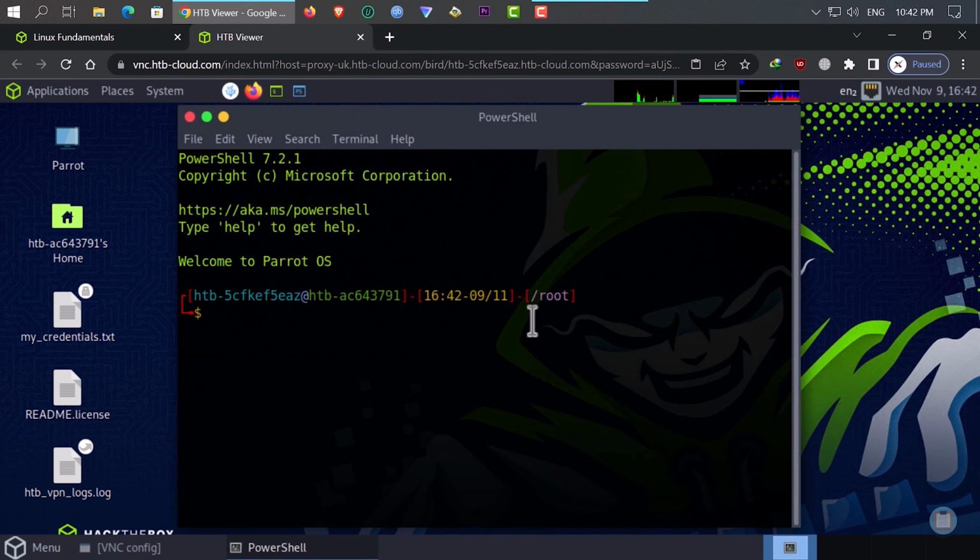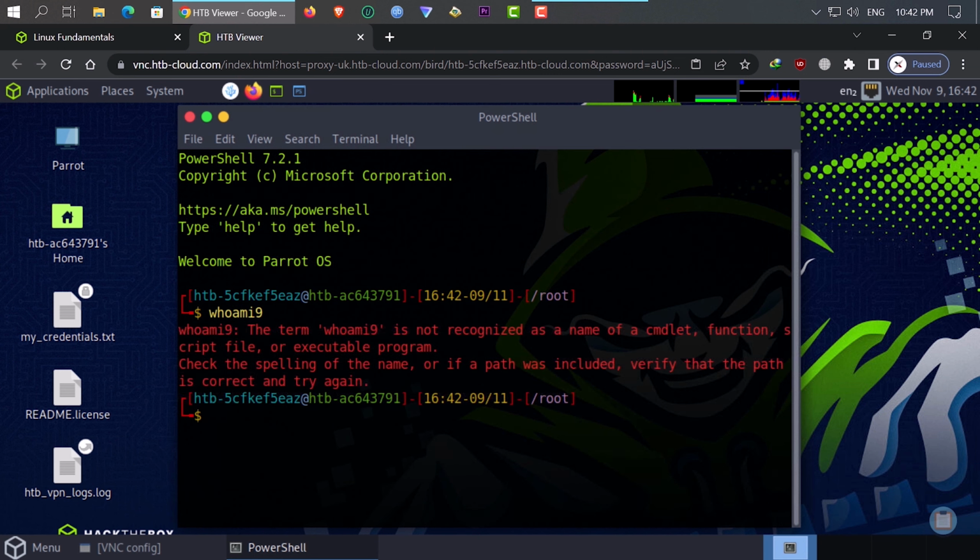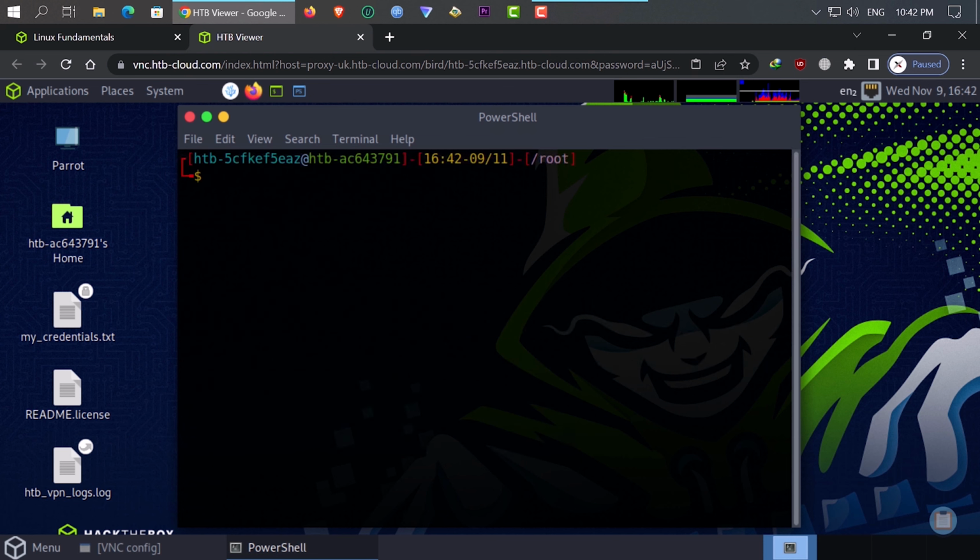Okay, let's try typing whoami in the terminal. As you can see, everything is working nicely. Now let's try typing another command. Okay, you will explore more the more you use it.